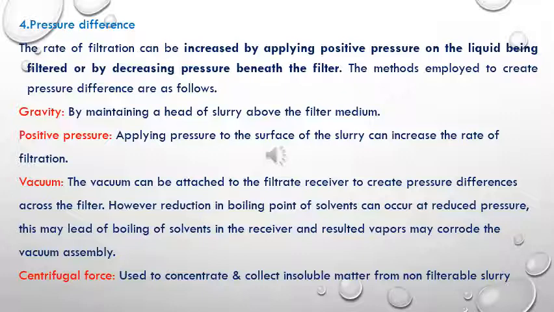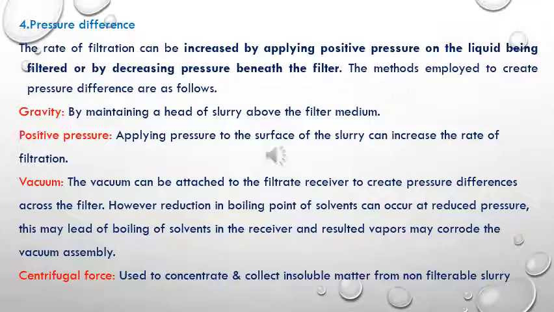Then next is positive pressure. In this case, we are applying pressure to the surface of the slurry. Third is by use of vacuum. In this, we create the pressure difference across the filter by attaching a vacuum pump. However, the reduction in boiling point of the solvent can occur if we do this, so that may lead to boiling of the solvent in the receiver. So we have to take care that whatever vacuum is applied should not hamper the boiling point of the solvent.